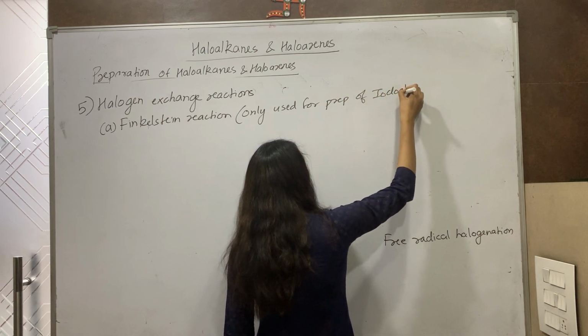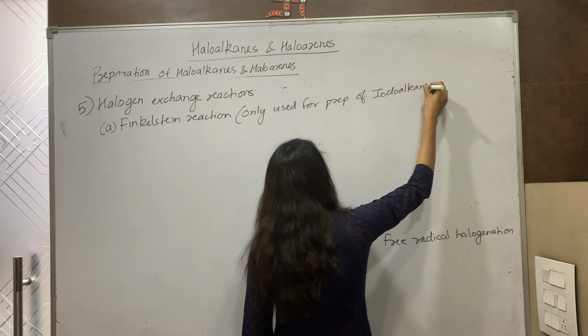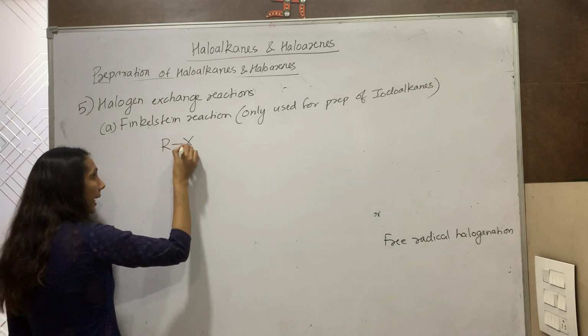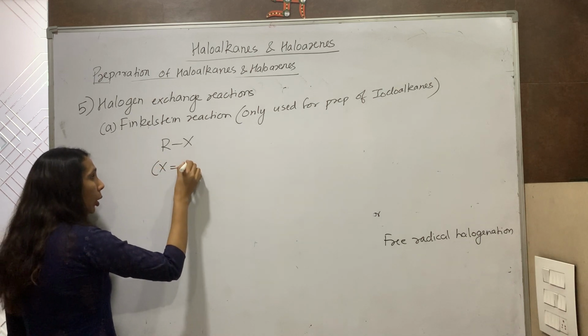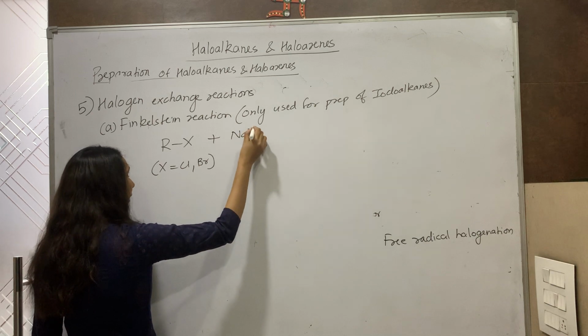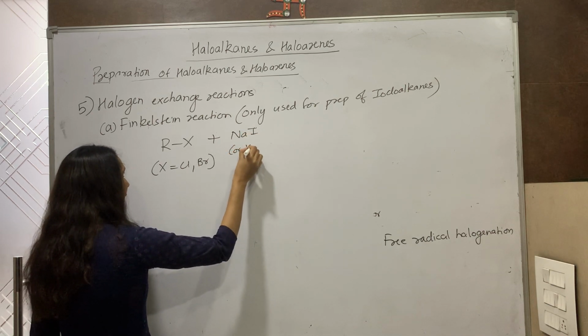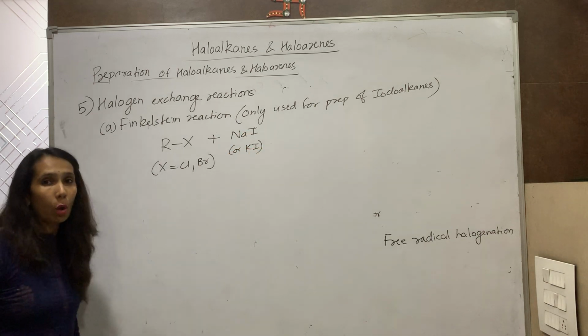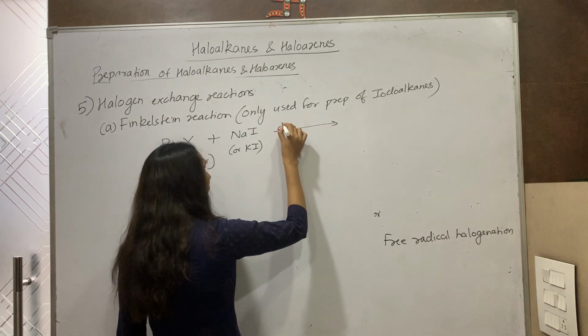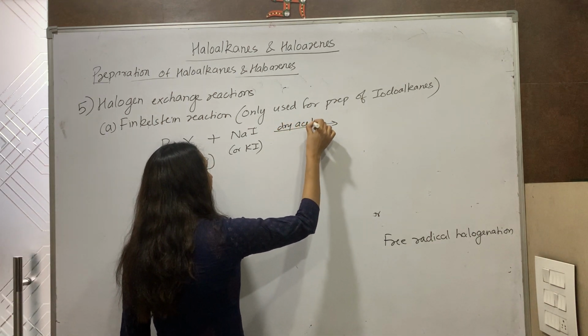In this method, haloalkane RX, where X can be chlorine or bromine, reacts with NaI, or you can take KI, sodium iodide or potassium iodide, in the presence of acetone.